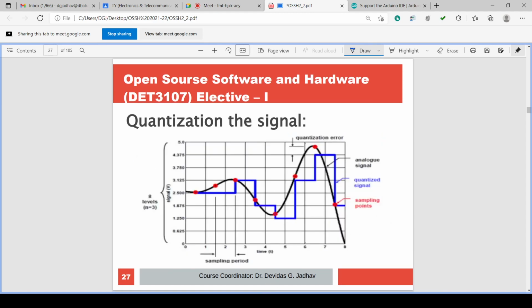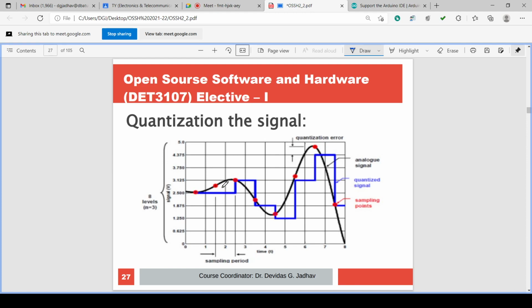This is with the help of quantization process. We have seen the quantization yesterday also, isn't it? In digital communication, you must have learned PCM, quantization. It is nothing but analog to digital conversion.